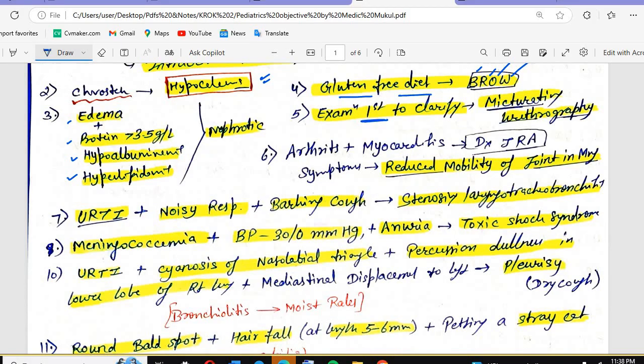Then the question, point number 6: arthritis plus myocarditis. What diagnosis will you make with the help of that? If a patient has some kind of arthritis and myocarditis, what diagnosis will you make?